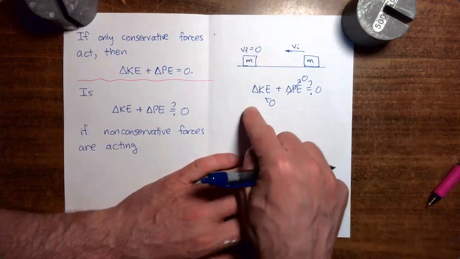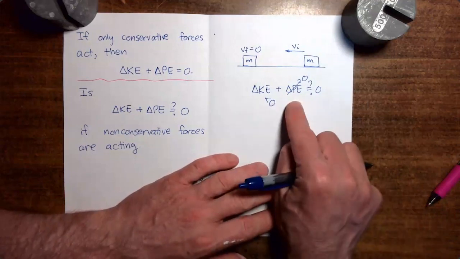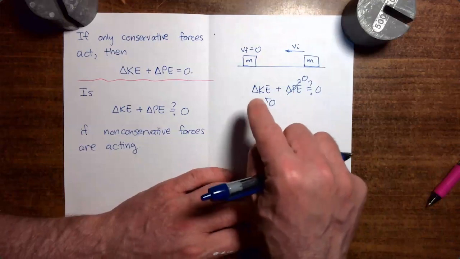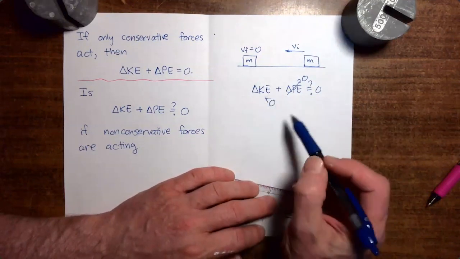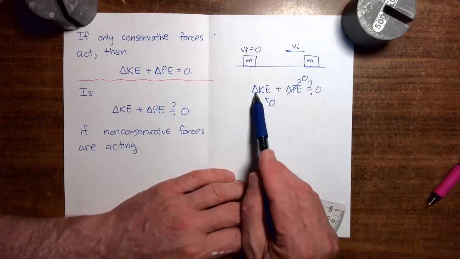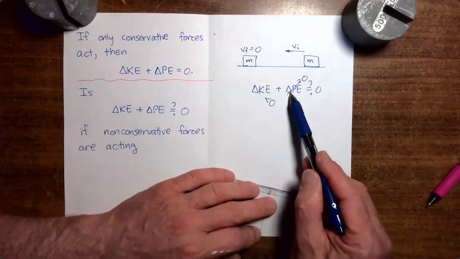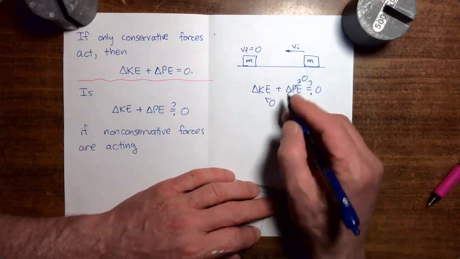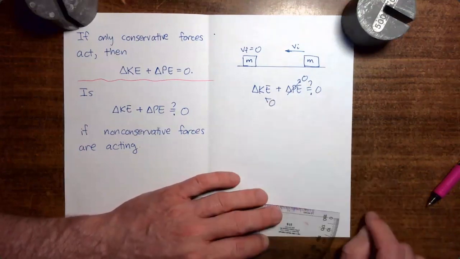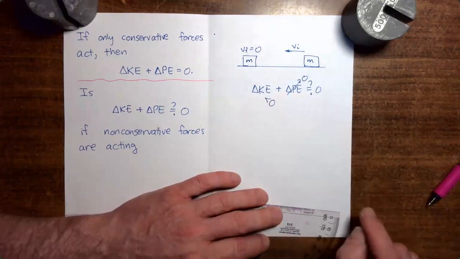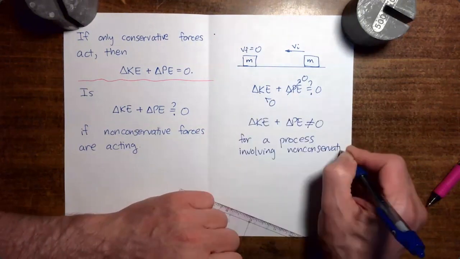So what was the change in kinetic energy plus the change in potential energy? It was a negative number because kinetic energy decreased and potential energy did not change at all. So for a non-conservative force, we cannot say that change in kinetic energy plus change in potential energy is zero.